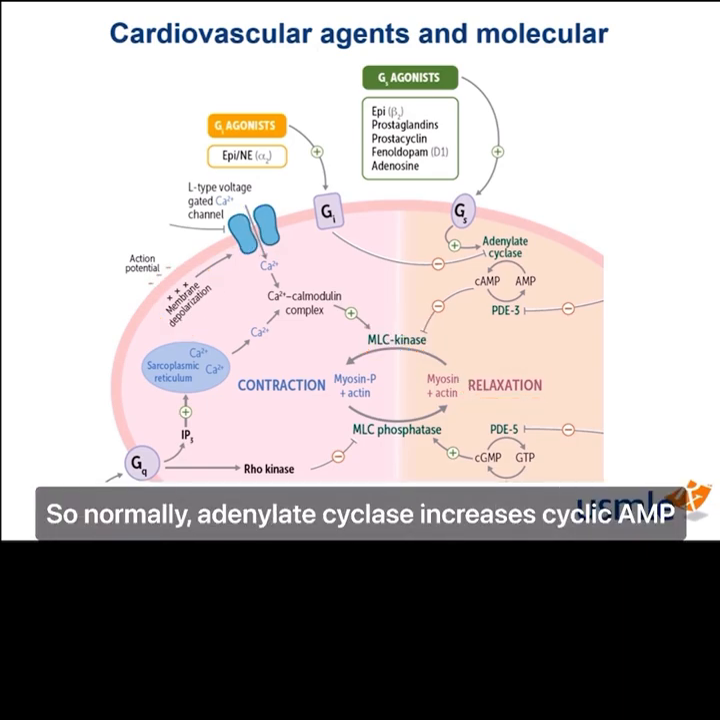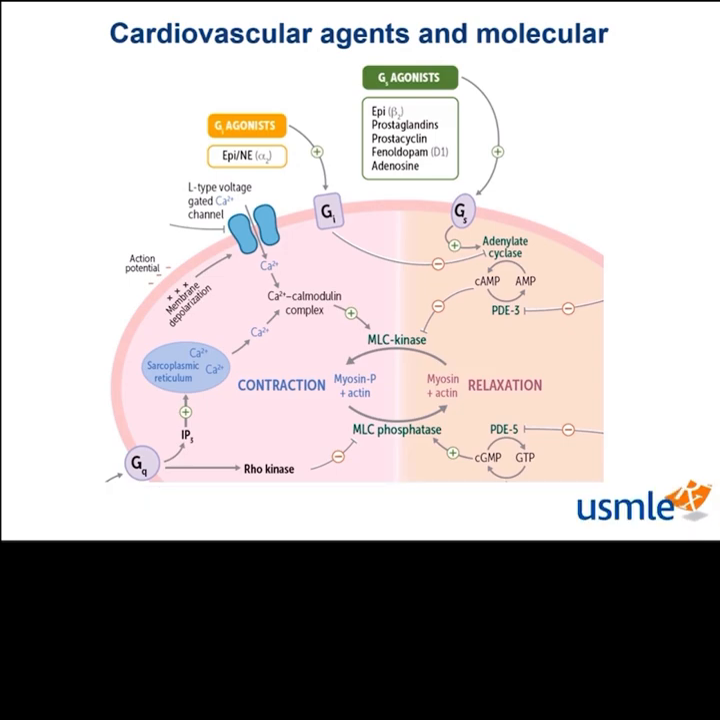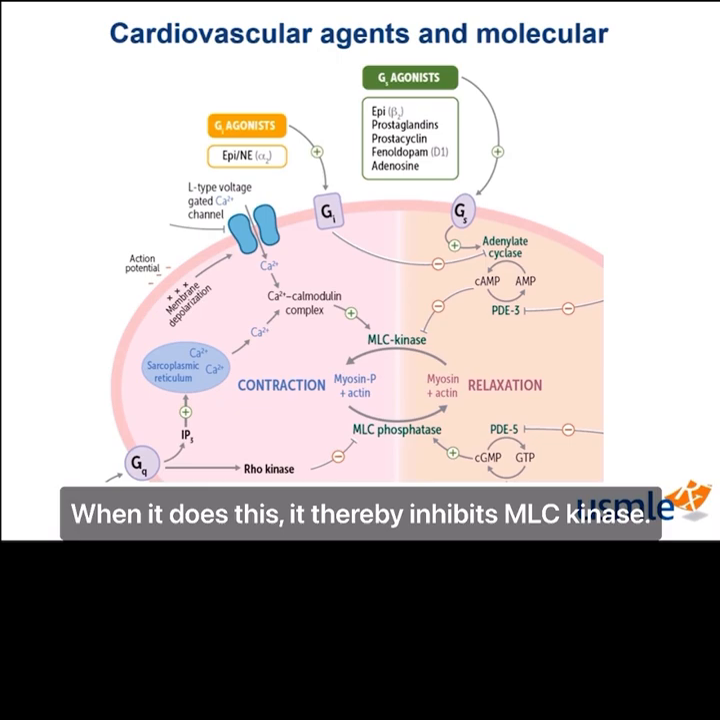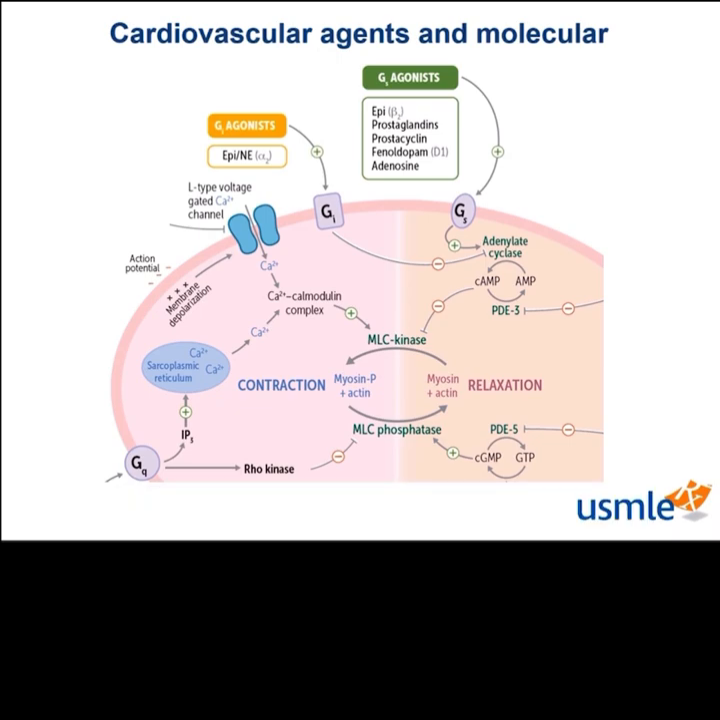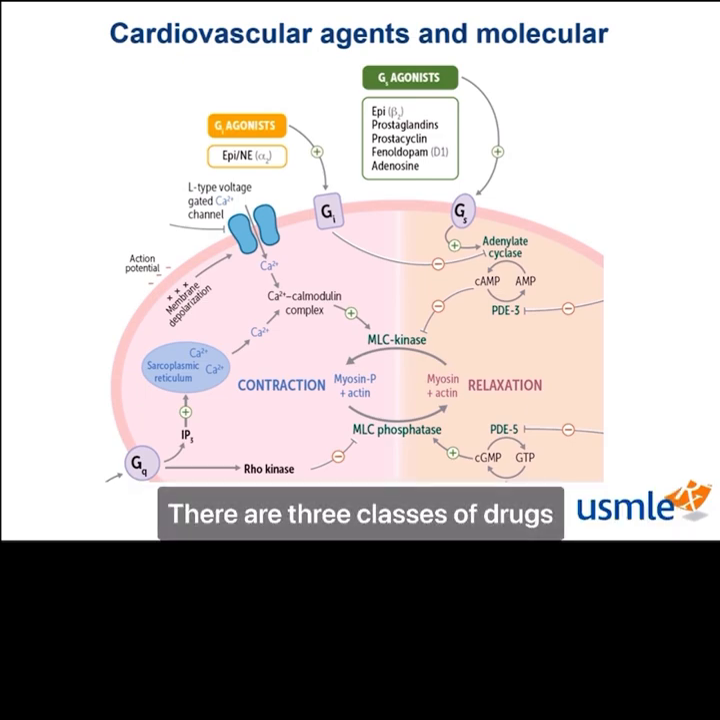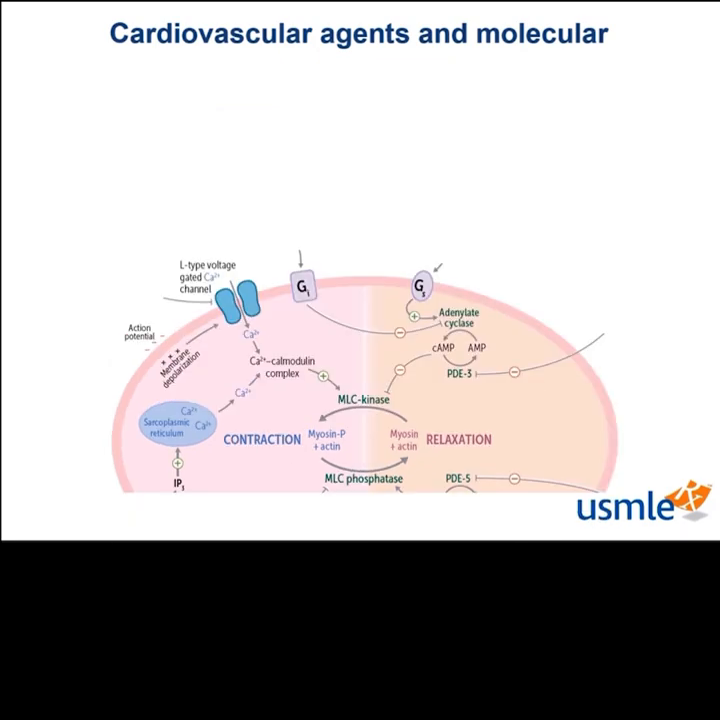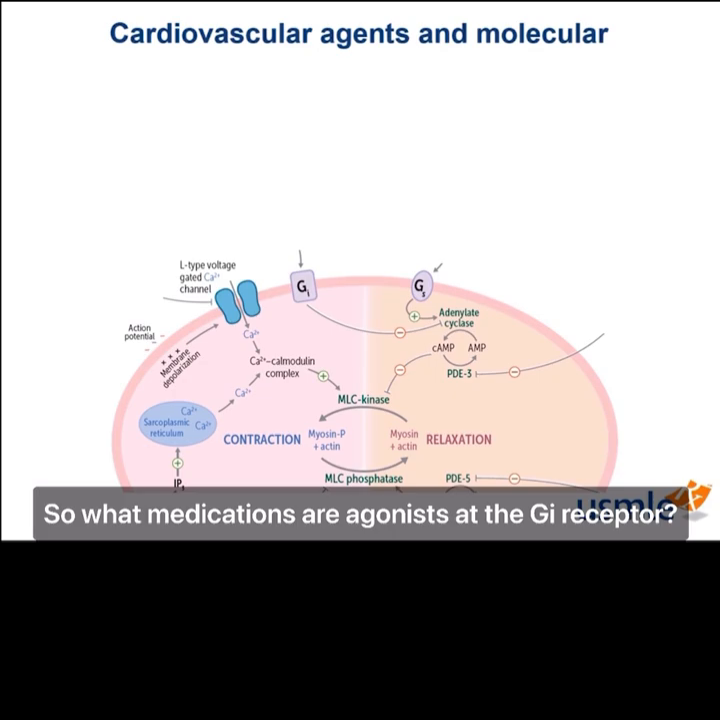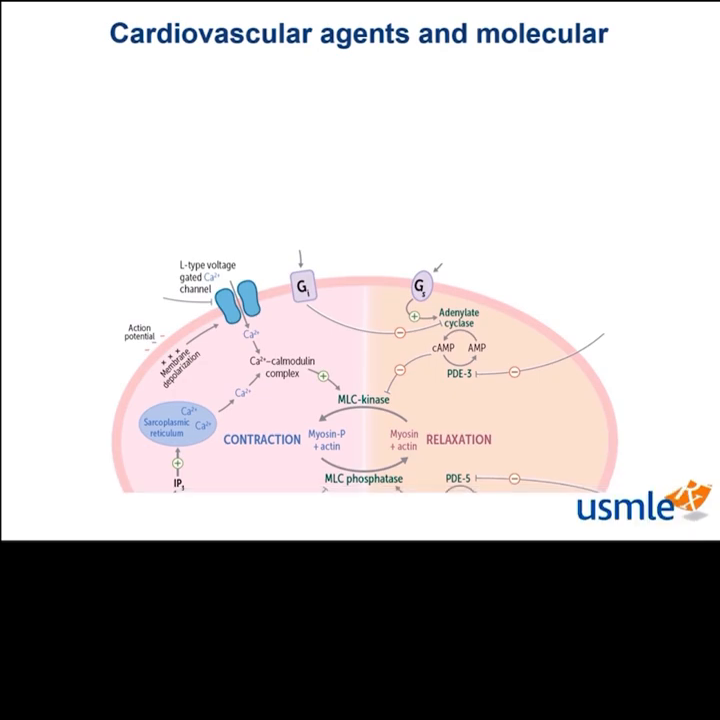So normally, adenylate cyclase increases cyclic AMP, as you can see over on the right side of the pathway. When it does this, it thereby inhibits MLC kinase. More cyclic AMP therefore means less contraction. There are three classes of drugs you need to know that alter this system. So what medications are agonists at the Gi receptor?